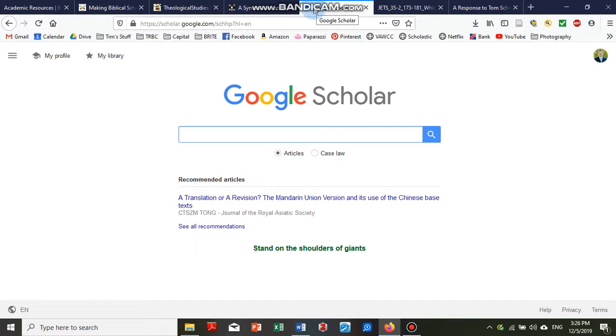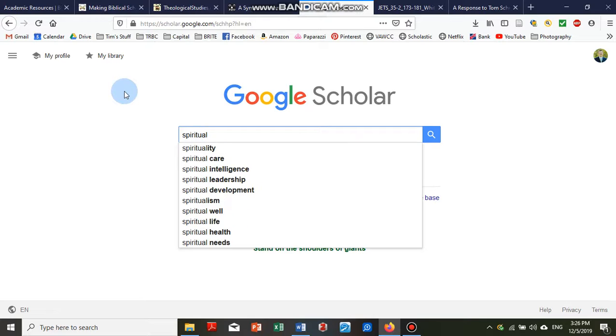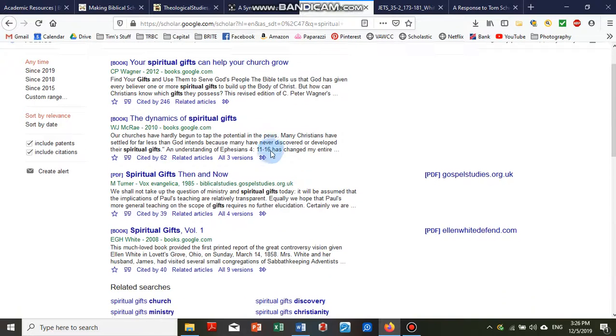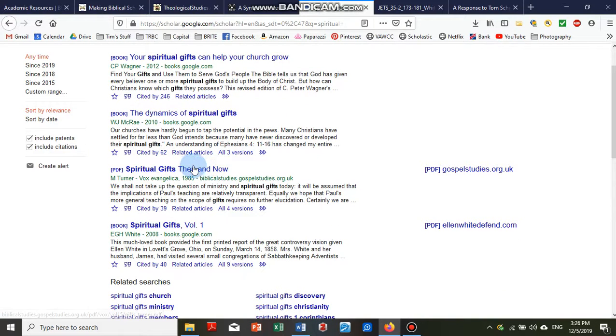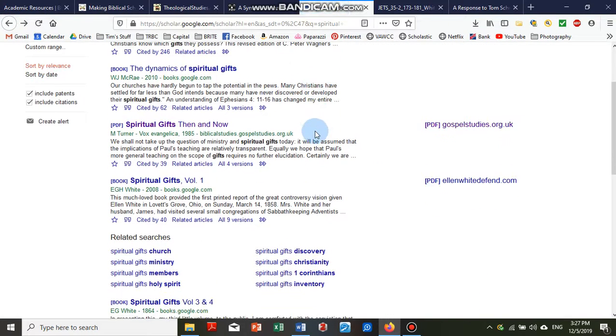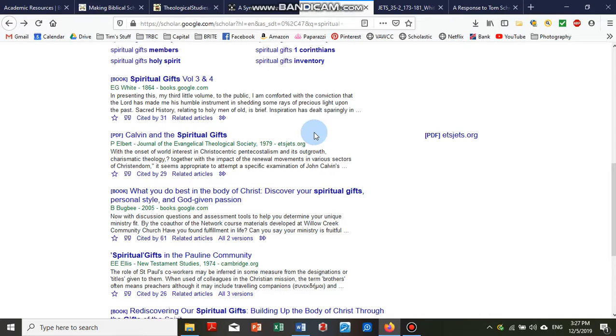Sometimes using Google Scholar can be a helpful way to do this too. So if I just wanted to research spiritual gifts again, Google Scholar will give me a wide array of things. It could include books, and it can include journal articles, such as Vox Evangelica here. And this will actually give me the PDF of it. And so that is a helpful tool. You don't want to minimize Google Scholar.